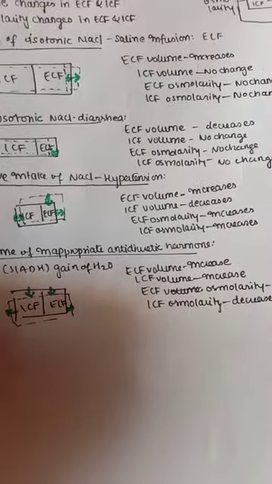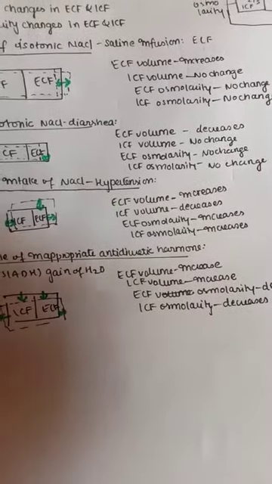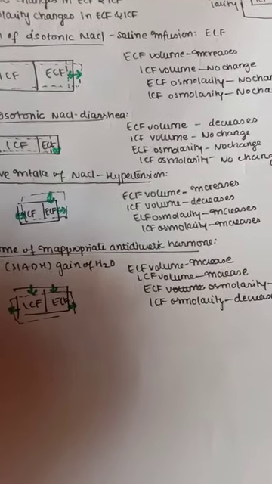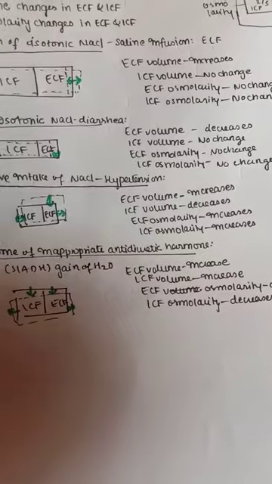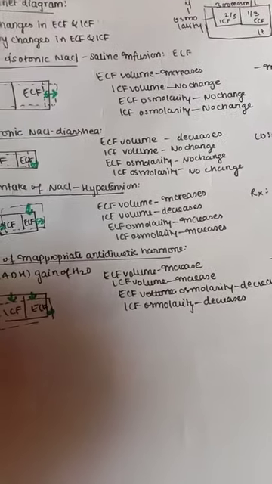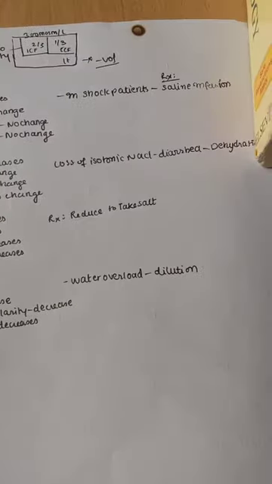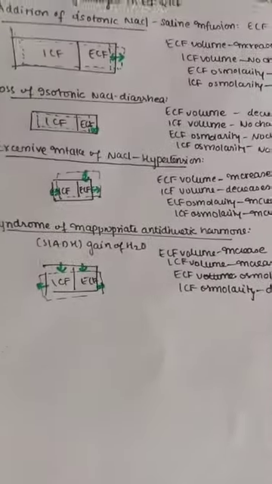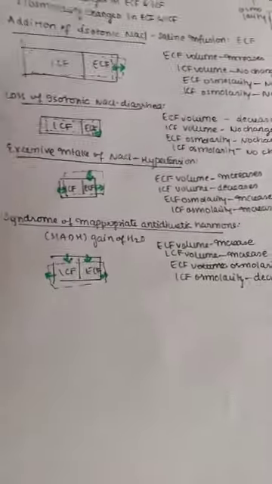Intracellular fluid volume has no change because we are not disturbing it. Extracellular fluid osmolarity also has no change because an isotonic solution is getting out, and intracellular fluid osmolarity also has no change. This is mainly seen in loss of isotonic sodium chloride in diarrhea, and it causes dehydration because water is getting out, so we need to drink more water in this case.